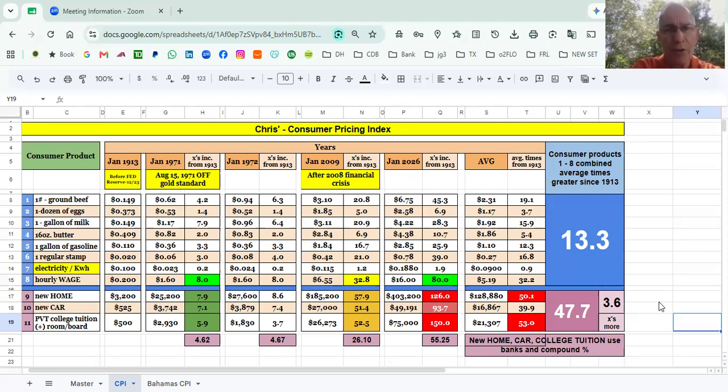Okay, the next year that we're looking at is 1971. Why was that important? President Richard M. Nixon had taken us off the gold standard. I want you to imagine again a helium balloon with a ribbon, and the ribbon is wrapped around a gold brick. This is what sound money was back then.